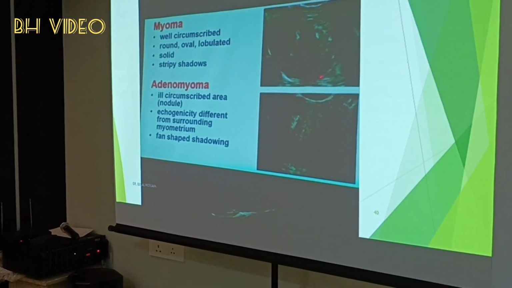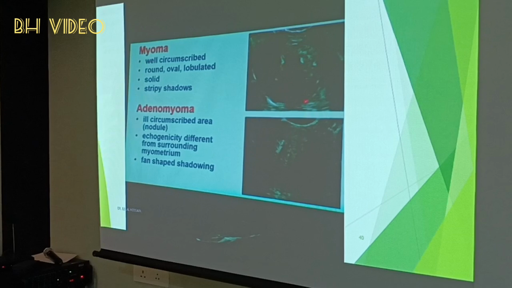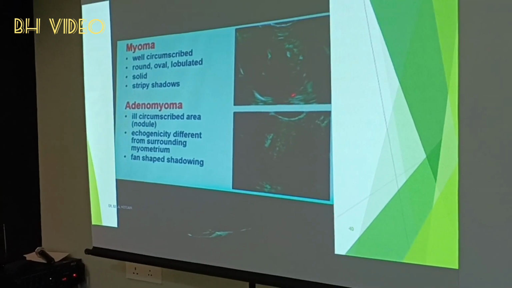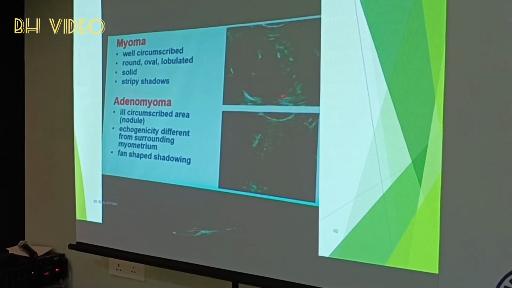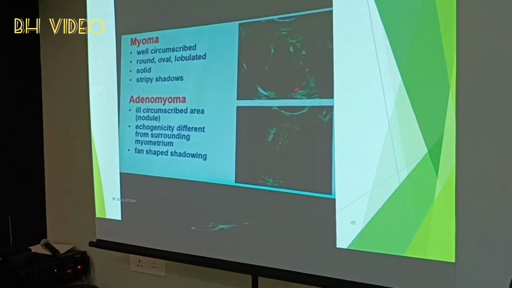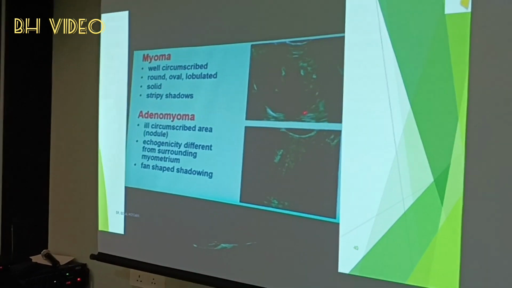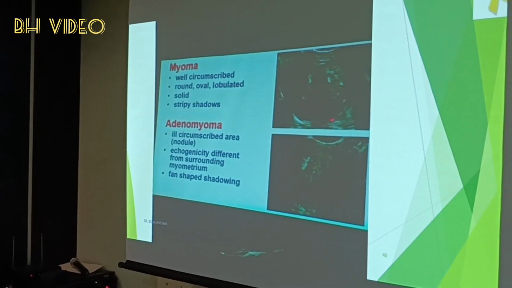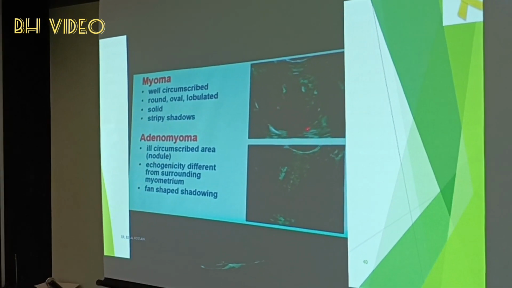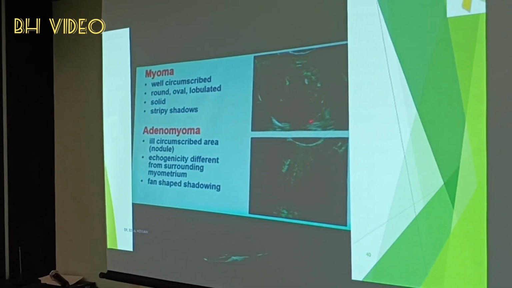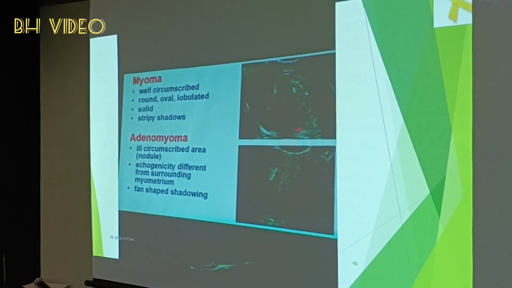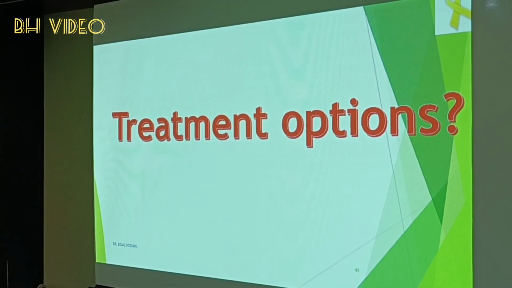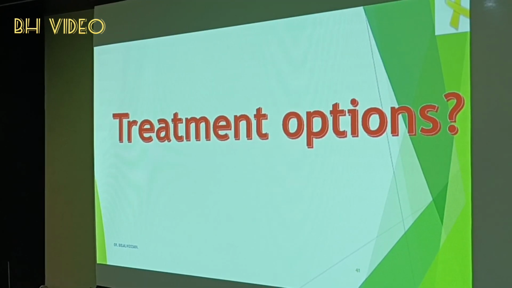Myoma will be circumscribed, round, oval or lobulated and solid, with sticky shadows. In adenomyoma, in the circumscribed area, echogenicity is different from surrounding myometrium and there is fan-shaped shadowing, like a fan going in. What are the treatment options?